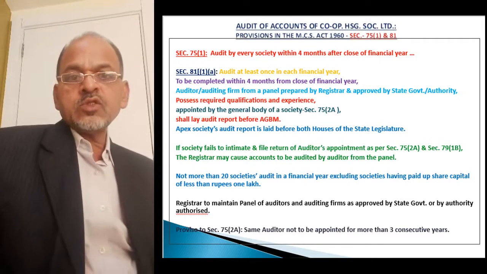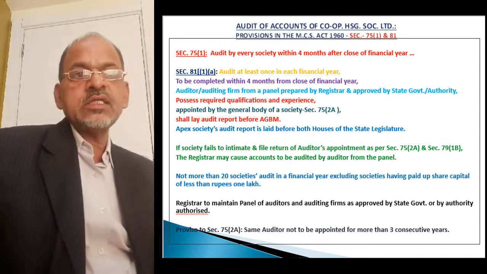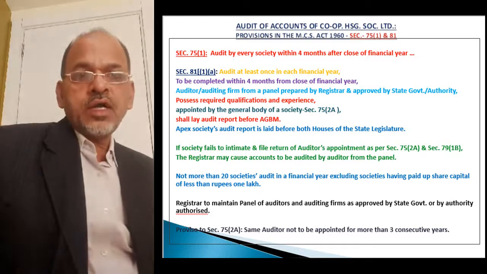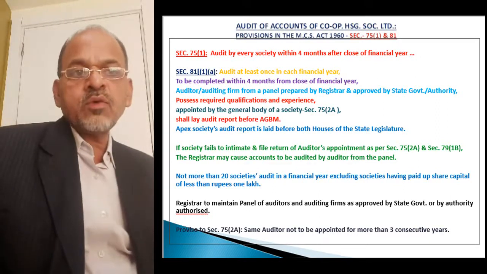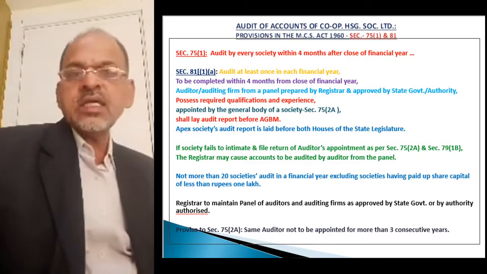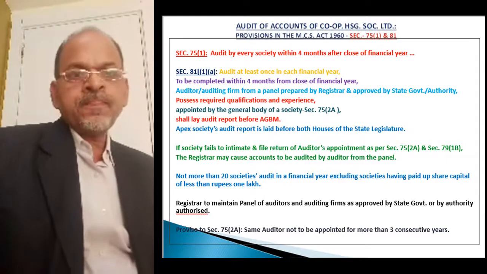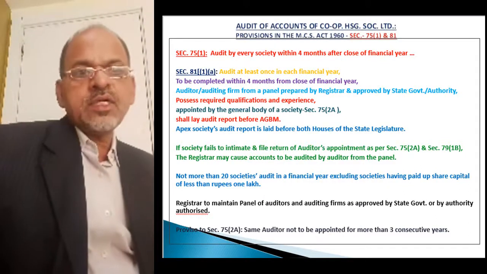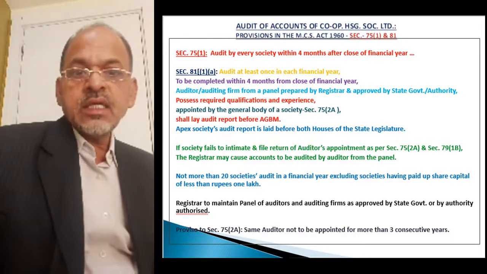This audit is to be completed within 4 months from the close of financial year. That is the same provision as provided under section 75 subsection 1.